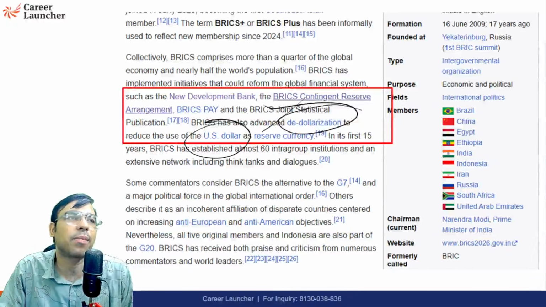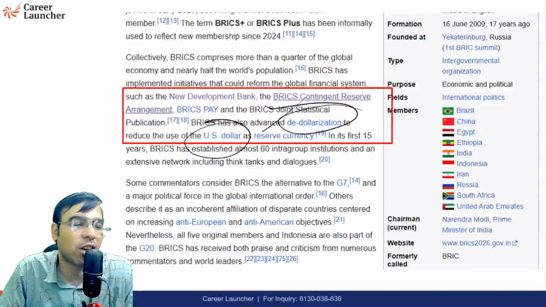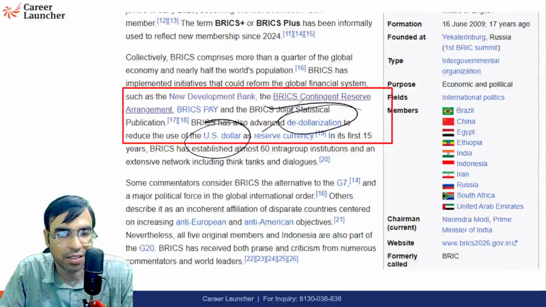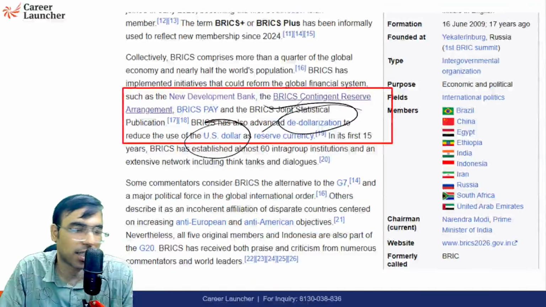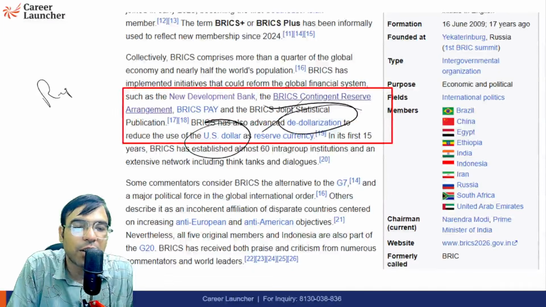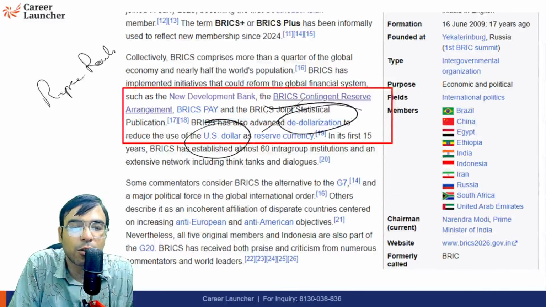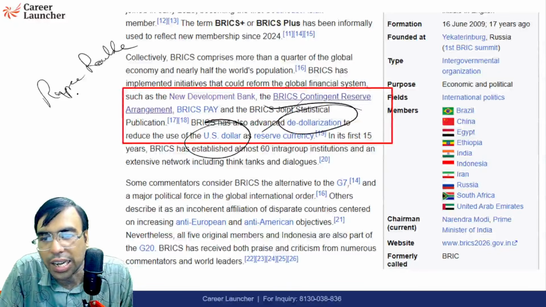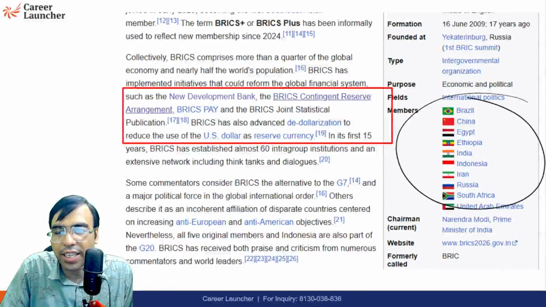De-dollarization means that at the international level we will not be using dollars, we will be using our own currencies in our own transactions. For example, if India and Russia are doing trade, we can do it in rubles. The ruble is the currency of Russia. So these are the BRICS countries.